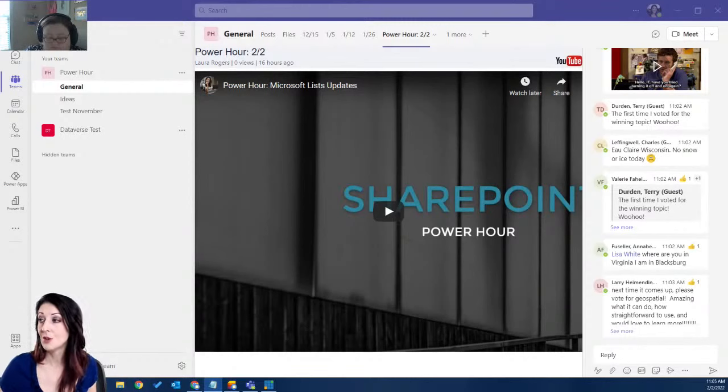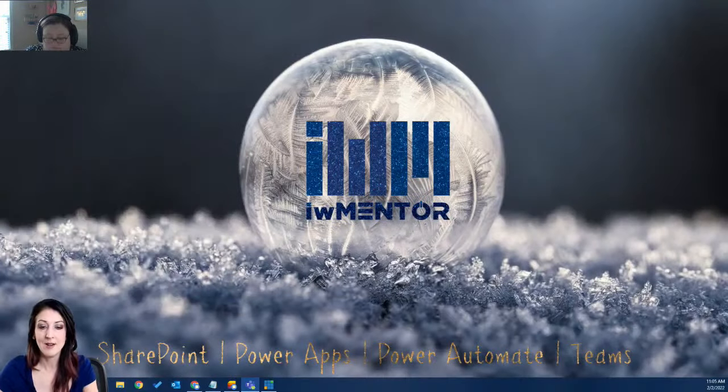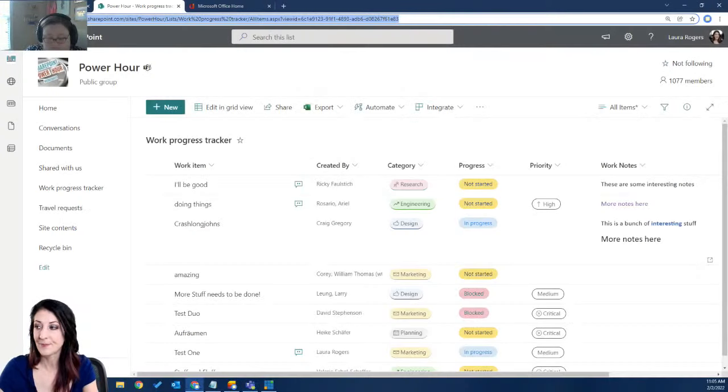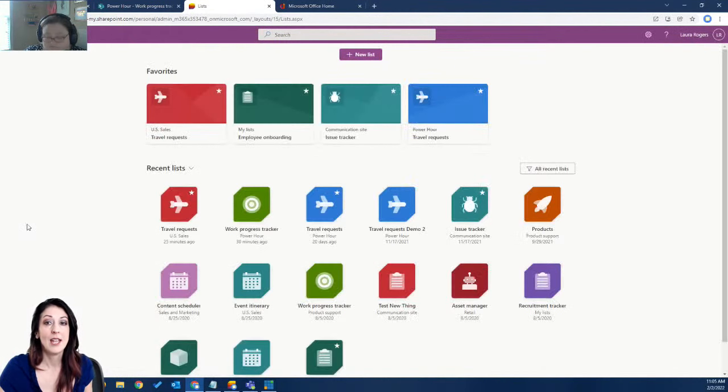When you go to create a new list, I'll go to Microsoft Lists here, and I'll keep an eye on the chat. You can go to a list in whatever SharePoint site you happen to be in, but Lists is also an app listed here in the app launcher. This is another way that you can get to your list.